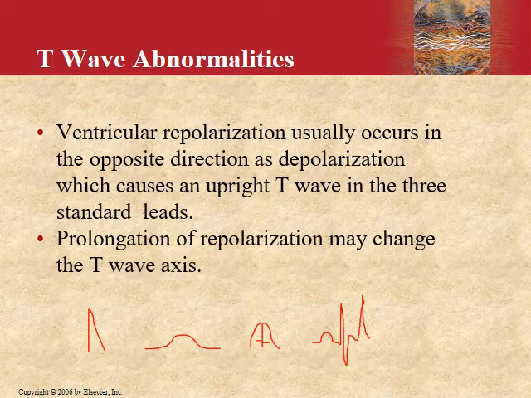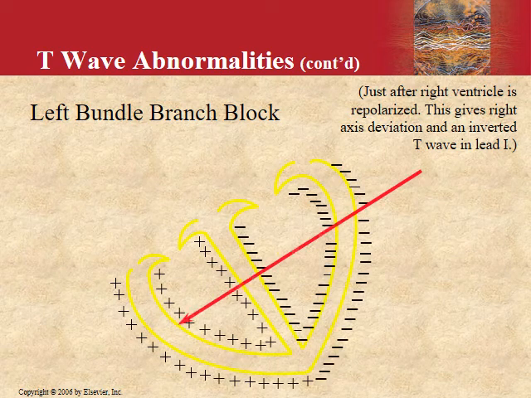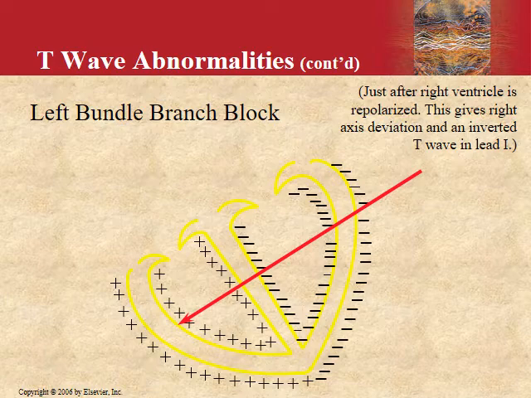Ventricular repolarization usually occurs in the opposite direction as depolarization, which causes an upright T wave in all the limb leads. So prolongation of repolarization may change the T wave axis. Whenever the conduction of the depolarization impulse through the ventricles is greatly delayed, let's say an example of left bundle branch block is given over here, the T wave is almost always of opposite polarity to that of the QRS complex. It means it would be inverted.